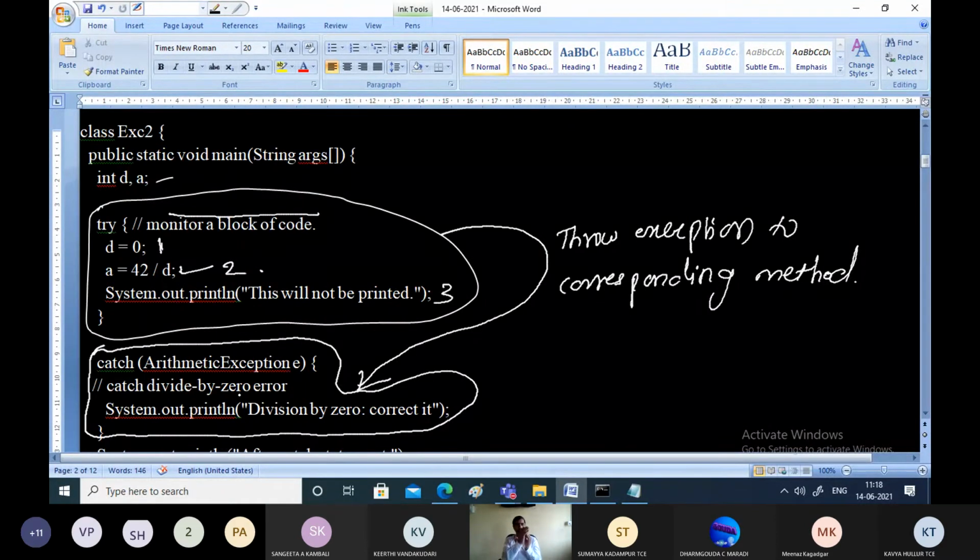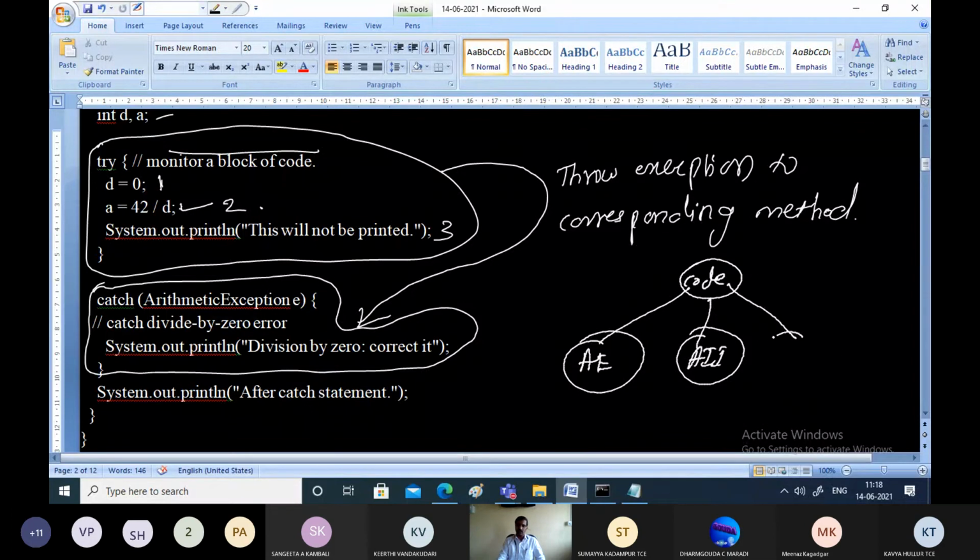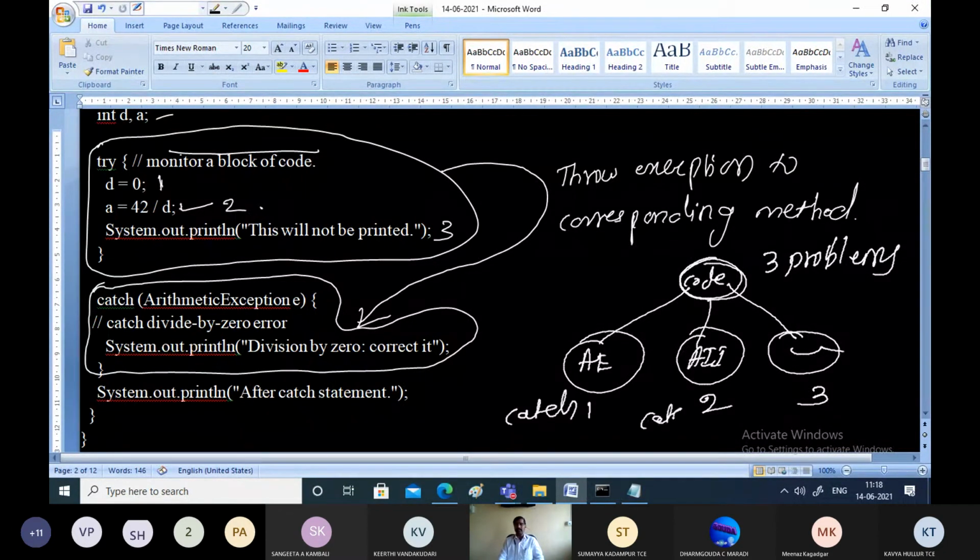For one block of code, you can have multiple catch blocks. If the code can cause one type of error, arithmetic exception, then this is the handler. If another error, array index out of bound exception, this is the handler. If you cause one more error, then this is the handler. That means if one code can cause 3 types of problems, then we will be writing handler 1, handler 2 and handler 3. That means solutions or catch blocks. In other words, catch block 1, catch block 2 and catch block 3.